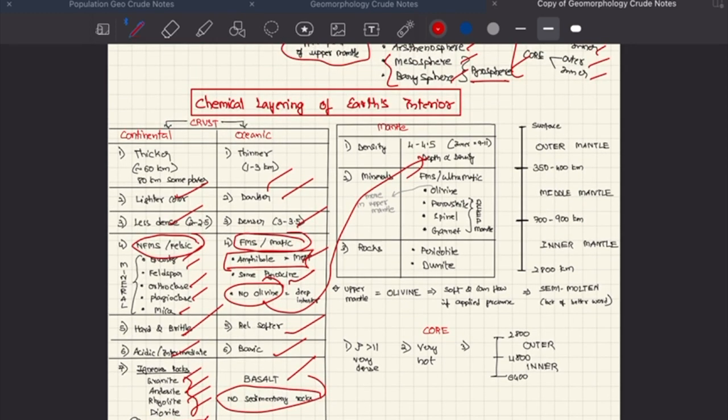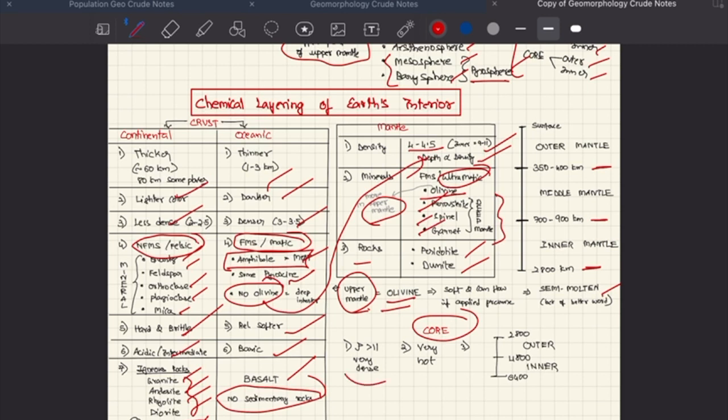Now coming to mantle, the density is 4 to 4.5, but the inner mantle will have 9 to 11 density. And obviously density increases with depth. The minerals found here are ferromagnesium silicates, which are ultramafic. Olivine is found in the upper mantle, and these are found in the deeper mantle. What are they? Perovskite, spinel, and garnet. The rocks found here are peridotite and dunite. So the outer mantle is up to 350 to 400 kilometers, middle up to 700 to 900, inner mantle up to 2800 kilometers. In the upper mantle, the most abundant mineral is olivine, which has a special property called semi-molten. Because of this, it flows as a liquid.